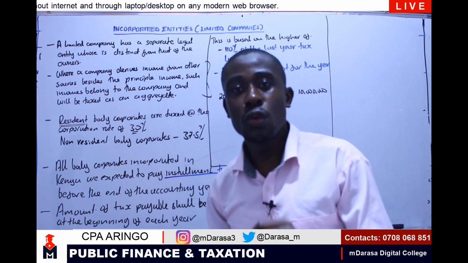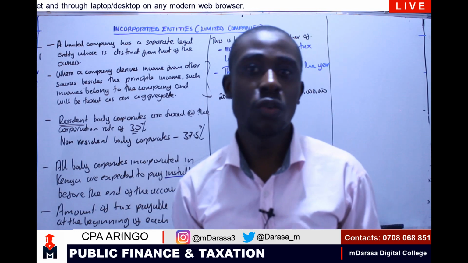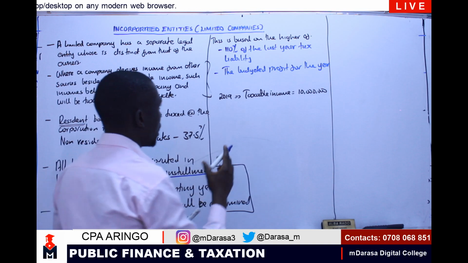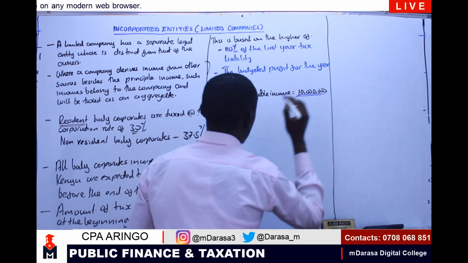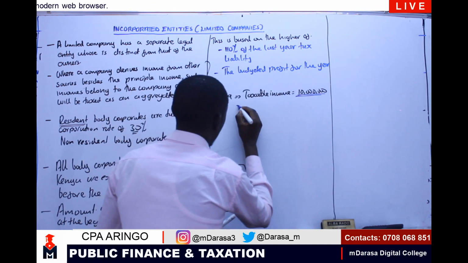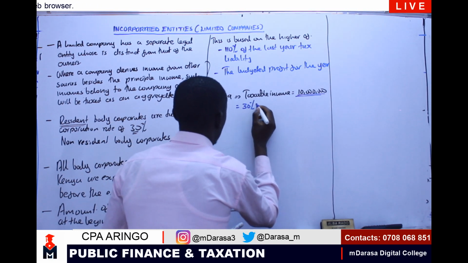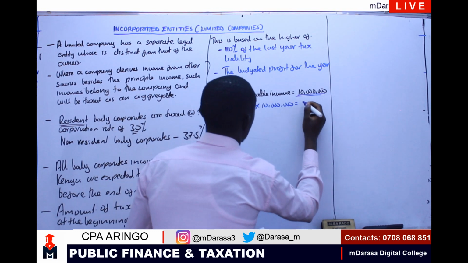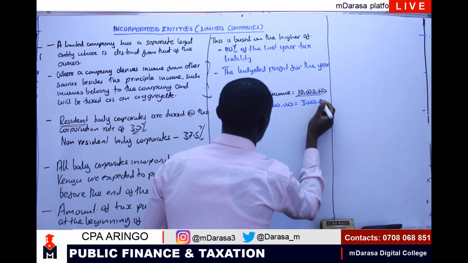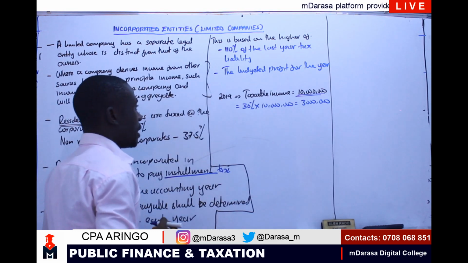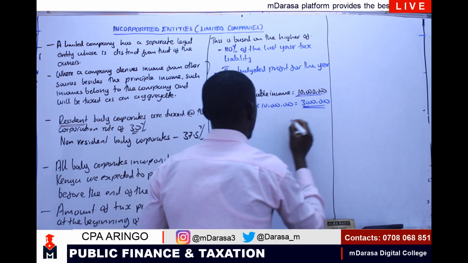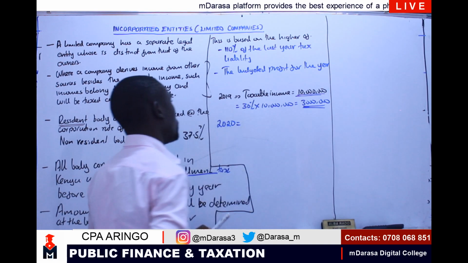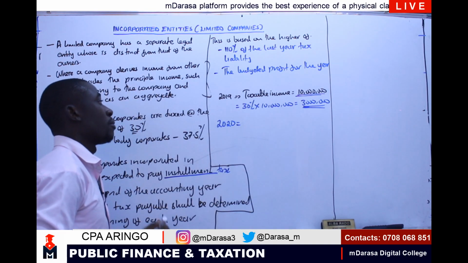How am I going to estimate the tax as at the very beginning of this year? We are going to take the tax payable for last year, which would have been 30% of 10 million, to give us 3 million, right? Then it is this 3 million. Now I want to do my estimation for the tax that I'm going to pay in 2020.